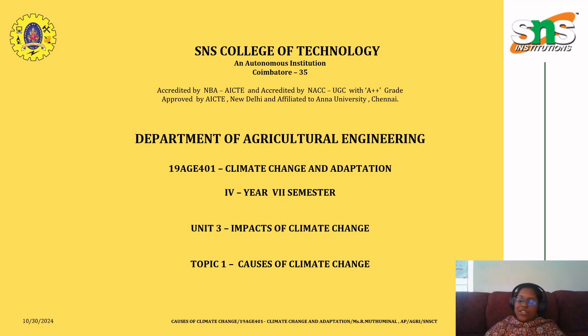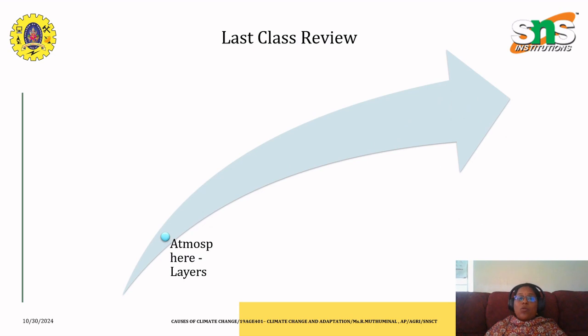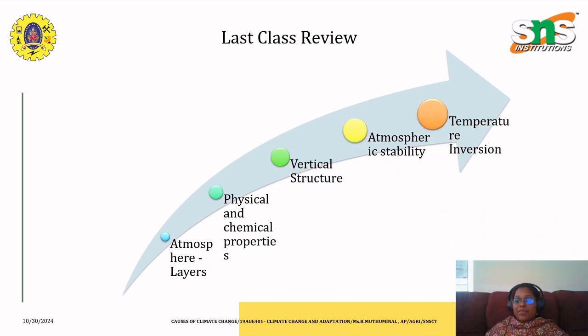Before going into the session, let us have a small recap of what we have seen in the previous lecture series. We have seen what is atmosphere, what are the layers involved in atmosphere, what are the physical and chemical properties of atmospheric layers, what is a vertical structure, what is atmospheric stability, and what is temperature inversion.